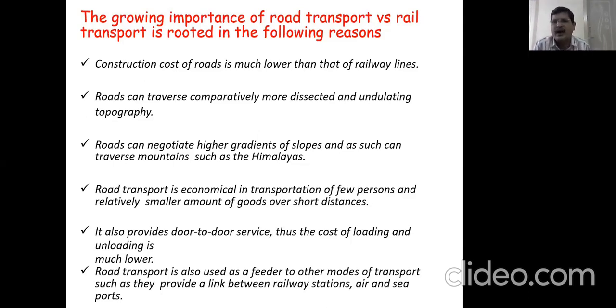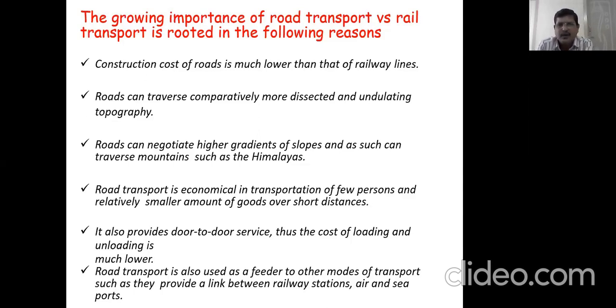How are you going? Again you are using roadways, because a train cannot come in front of your house and drop you, right? So road transport provides door-to-door service, and for goods also, if you buy anything, the cost of loading and unloading will be very less.